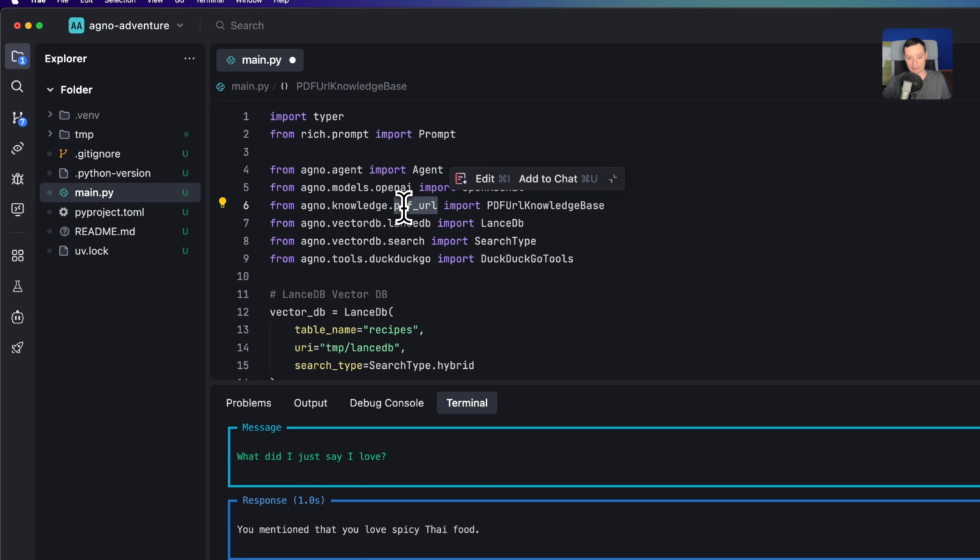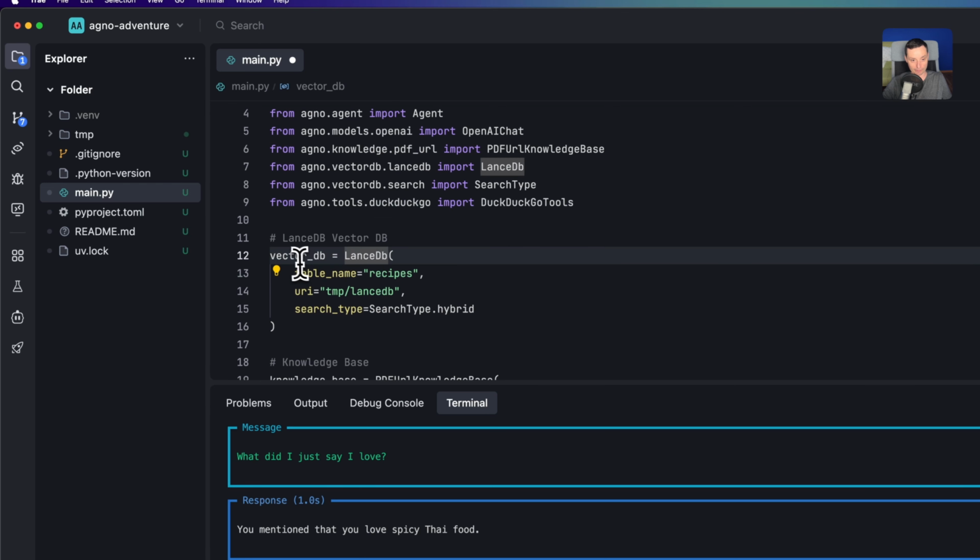And for the RAG database, I want to use LanceDB. Basically, the PDF file that we're going to use will use the vector database LanceDB to store the information in there, and it will populate it. It will then use the search type, and it will use a tool like DuckDuckGo in case it needs more details. So basically, you have an agent that can also go to the internet if it needs to pull out more details for you.